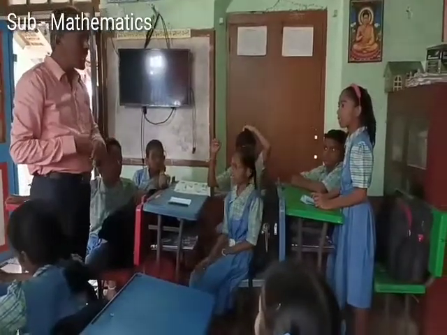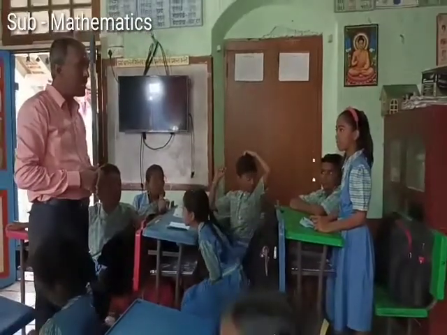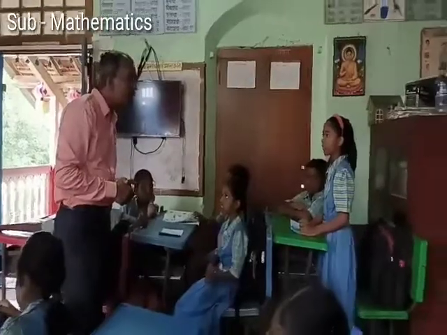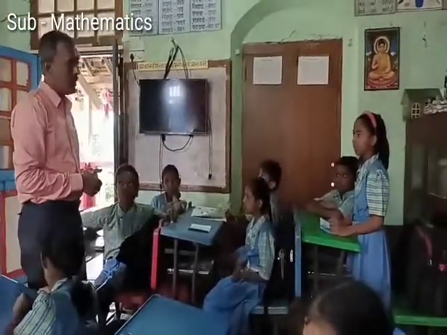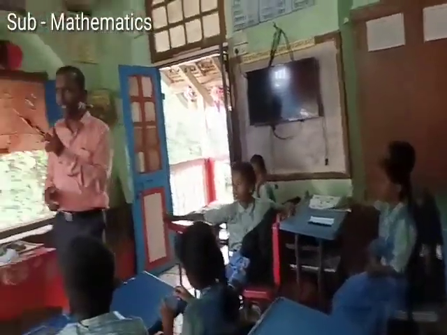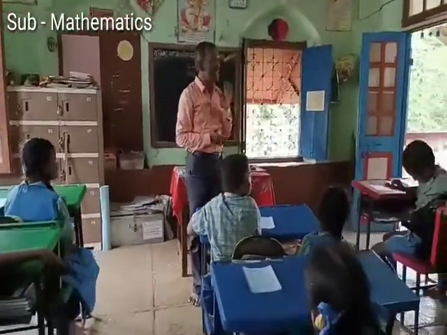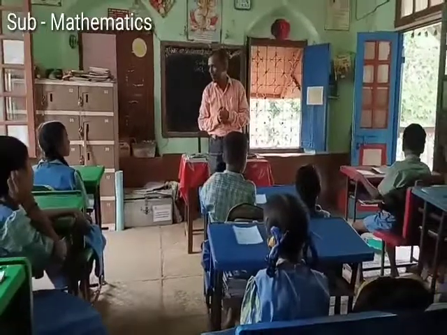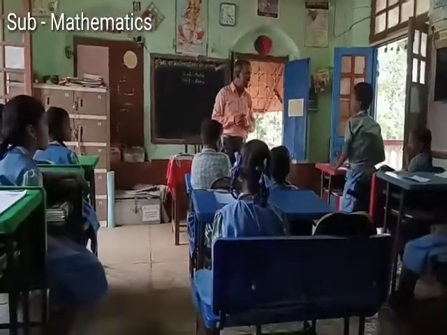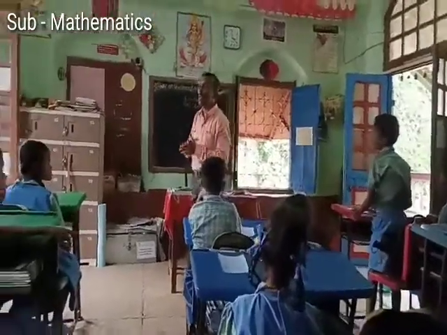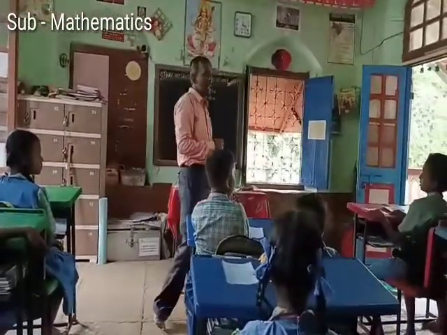You have got one card. What is the name of that figure? Square. What is the side of that square? 13 centimeter. Anyone can say what is the perimeter of that square? Yes, 52 centimeter. 13 into 4, that is 52 centimeters.